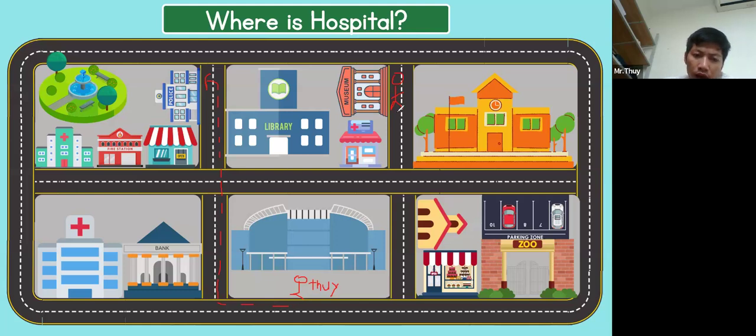Okay. You go straight, and when you get to the intersection, you turn right.